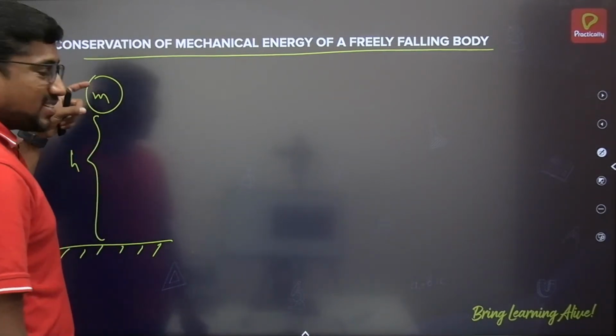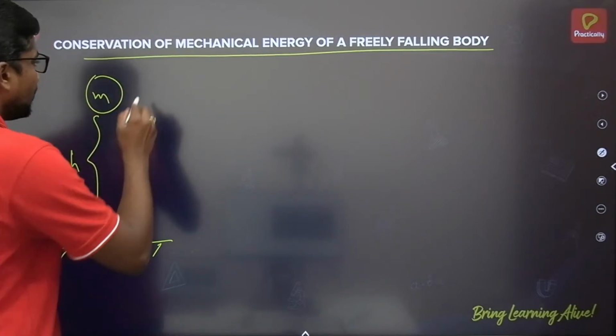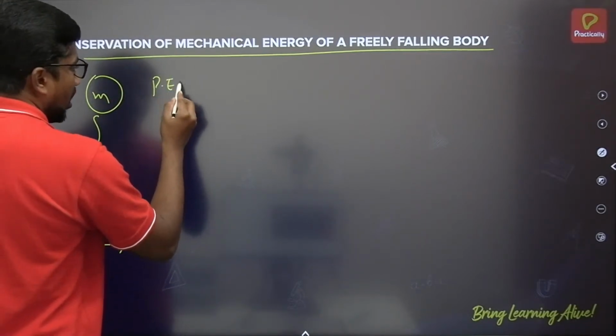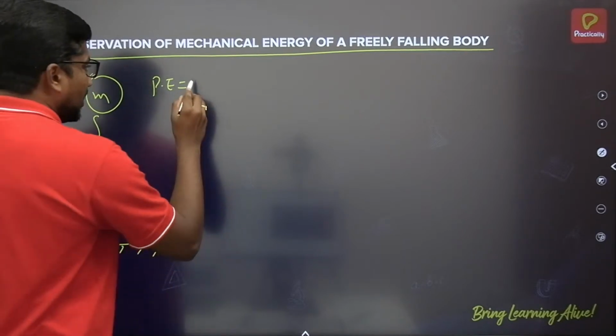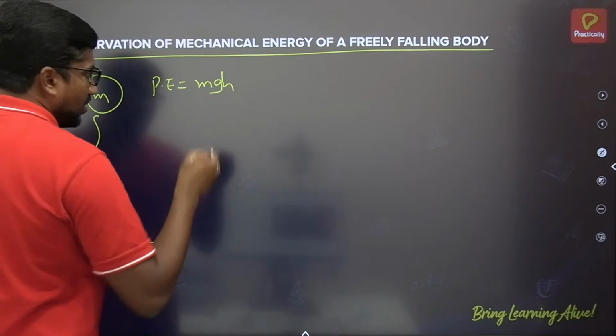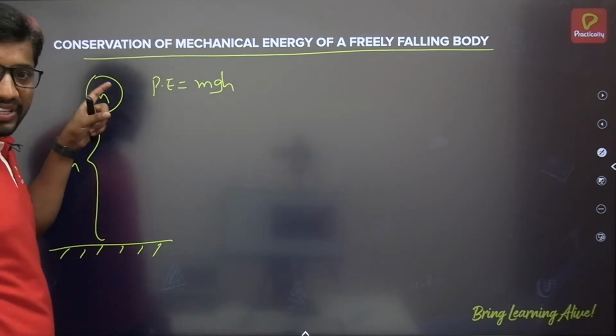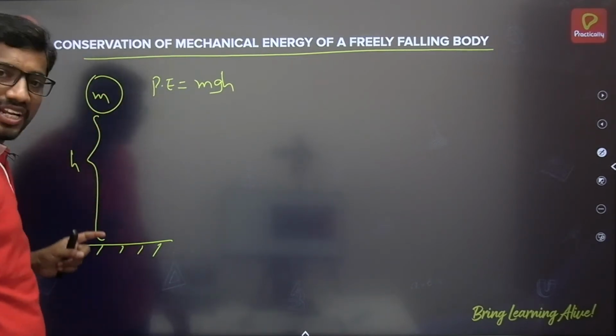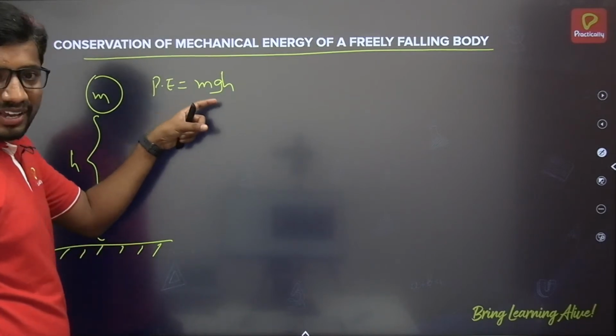At this height, the object has potential energy. With mass m, acceleration due to gravity g and height h, the potential energy is mgh.